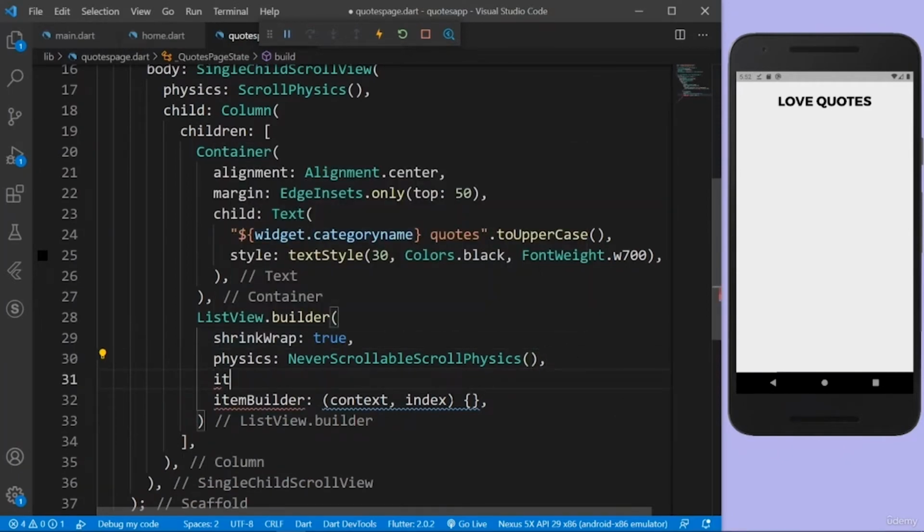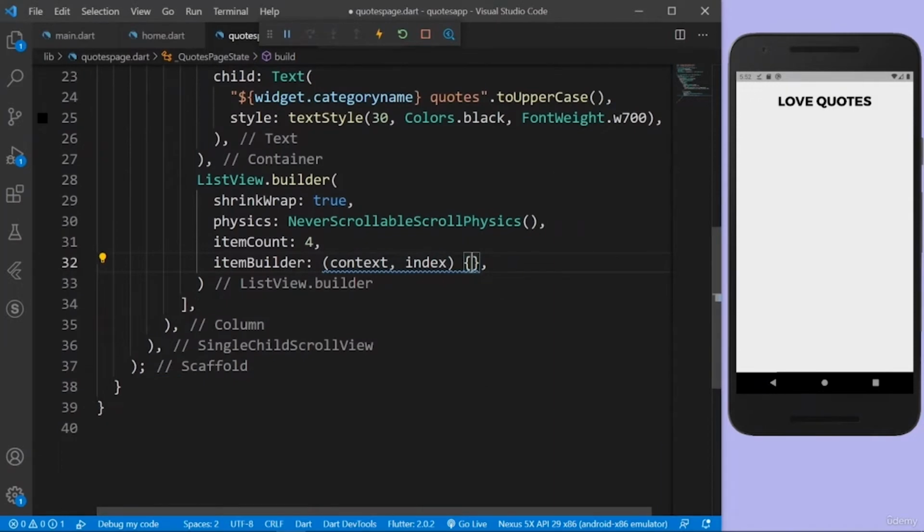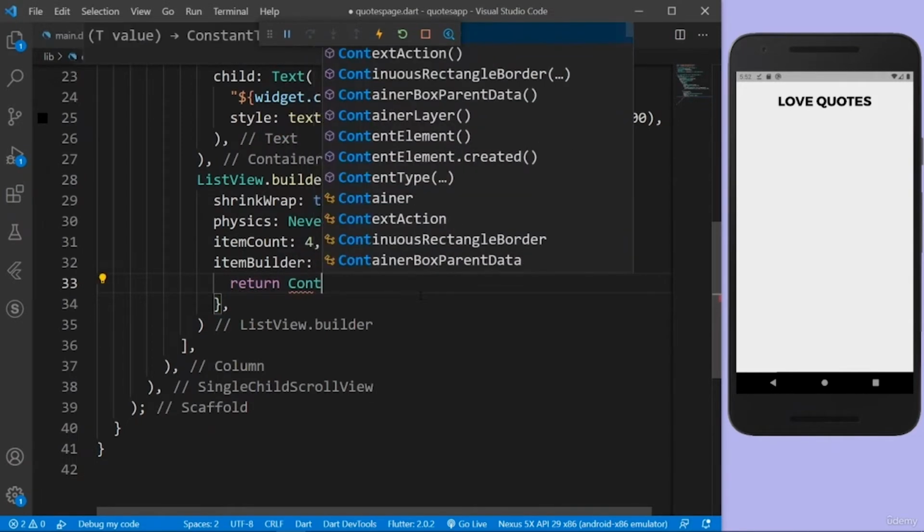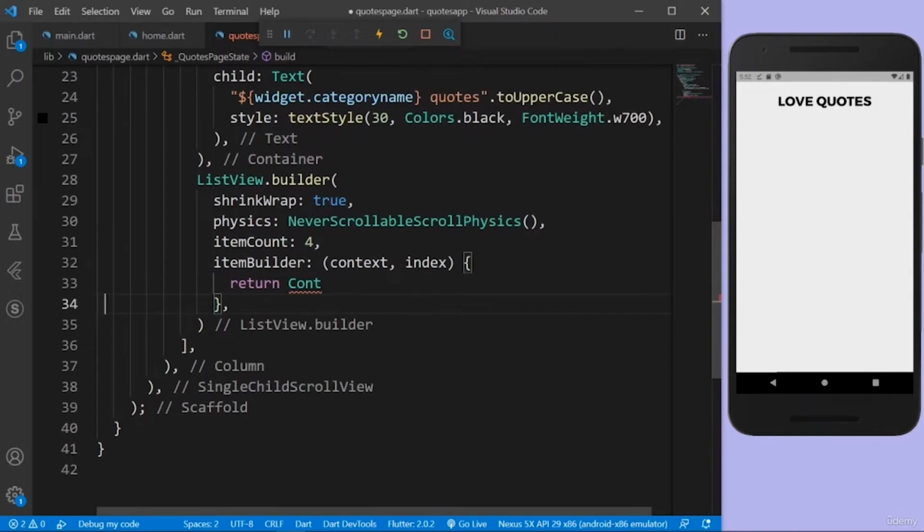And the item count. So for now, I'm going to just say 4. I'm just going to hard code it, but later on I'll do it dynamically. Item count is 4 and let's return the actual card for displaying our quote. So I'm going to say return container. I'm going to have everything in a container.